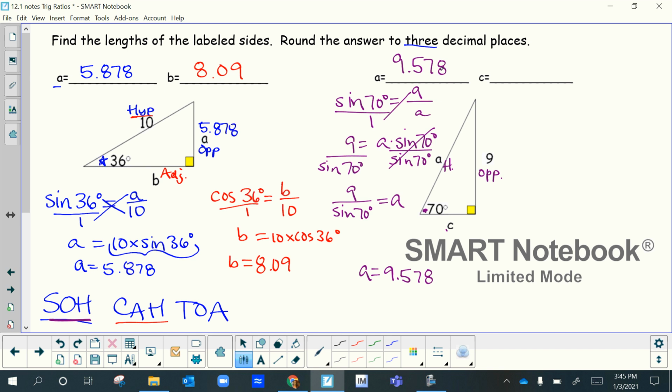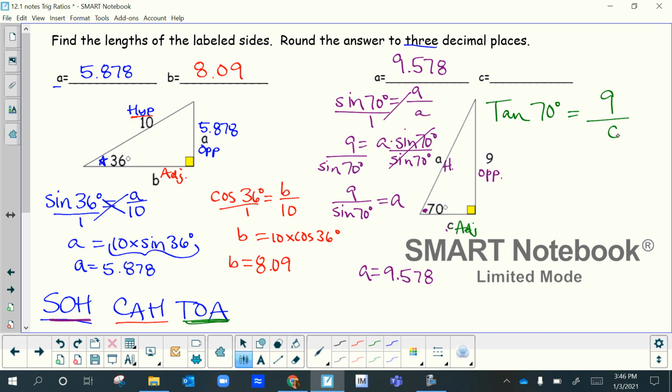So now let's find C. Okay, let me get a different color. So C is adjacent to the 70 degrees. And I'm going to still use this one over here, the nice simple whole number. Now, let me also remind you, since you already solved for a, you can use the Pythagorean theorem if y'all want to. But for the purpose of these notes and practice, we're going to use another trig function. So what uses opposite and adjacent? Right here, the tangent function.